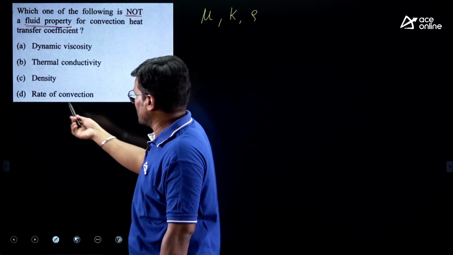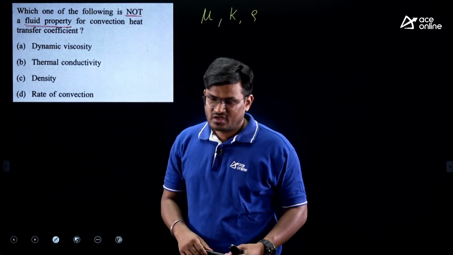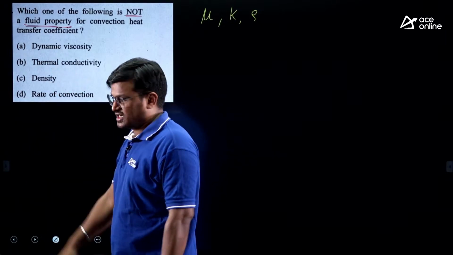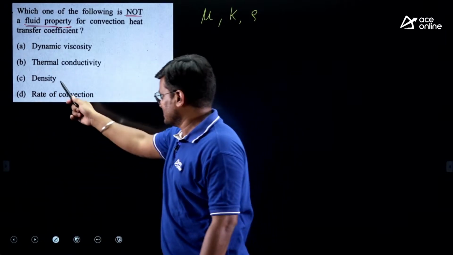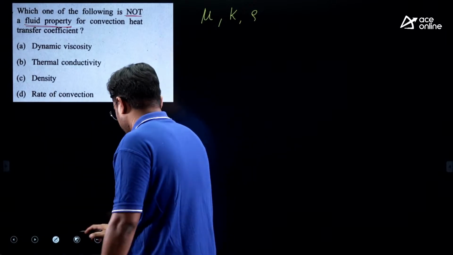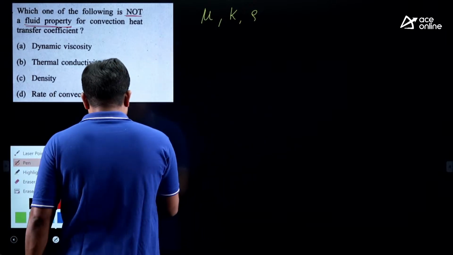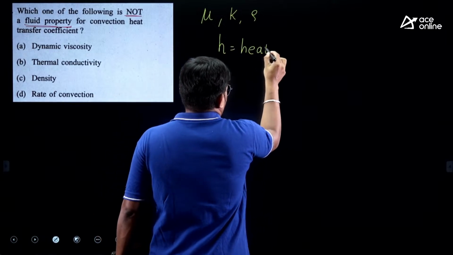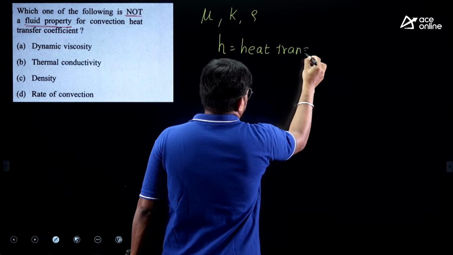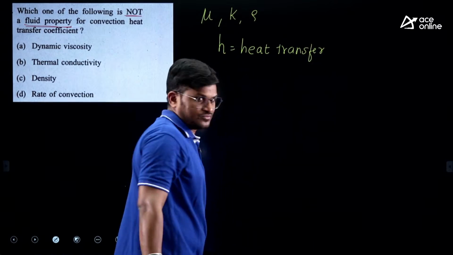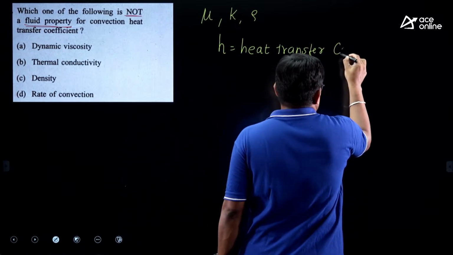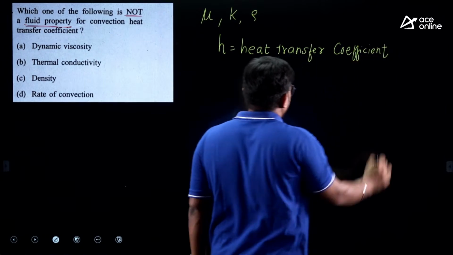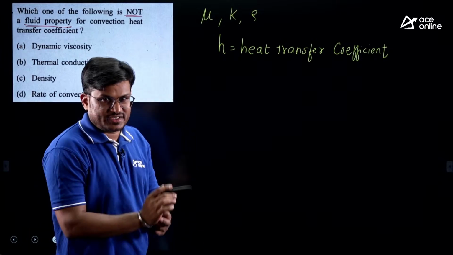So if you are not sure about the rate of convection, then leave it. Dynamic viscosity, property; thermal conductivity, property; density, property. Rate of convection means he is talking about heat transfer coefficient. Okay, so why is it not a property?